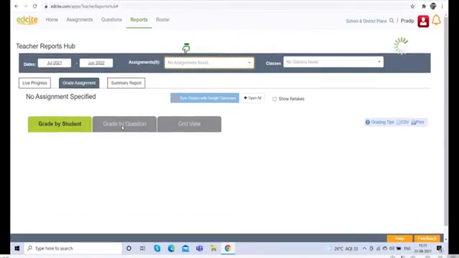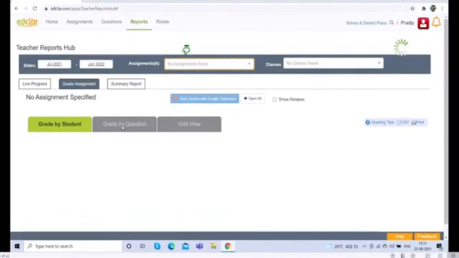As well as when you click grade by questions, you will find the question by question assignment submission and their scoring.